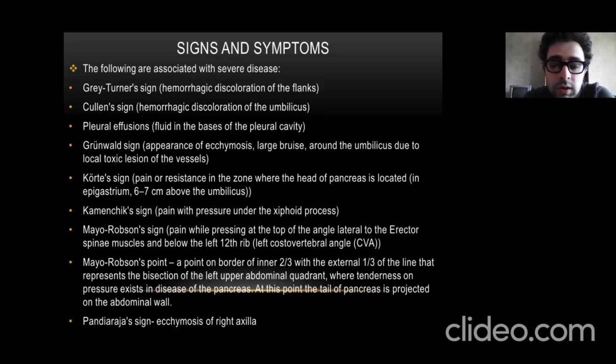Why is it important? Where does pancreatitis occur, at the head or at the body? Mayo-Robson sign is pain while pressing at the top angle lateral to the erector spinae muscle. Very important sign. Remember at least that.